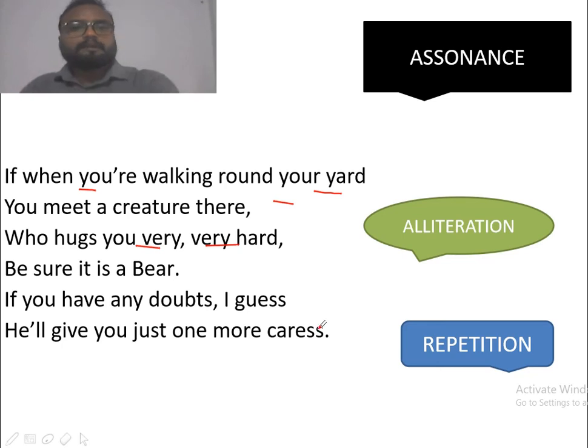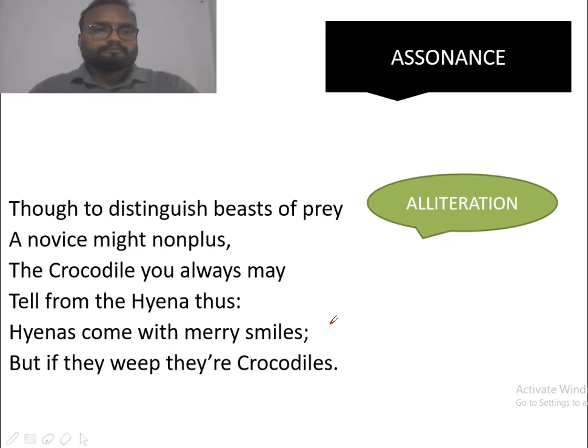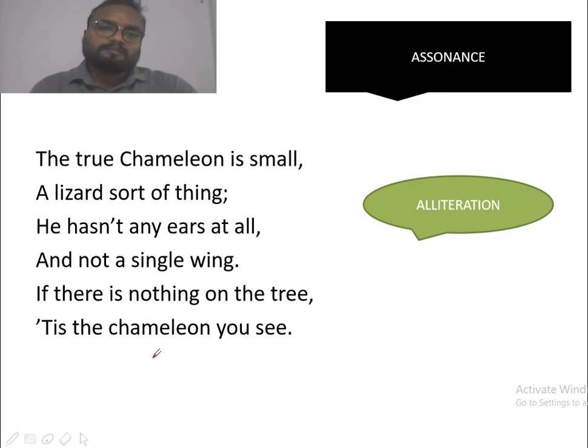Moving to the next paragraph. In this paragraph, in the last line you can see they, T sound is being repeated. So it forms an alliteration again. As I told you in the beginning, no significant literary device has been used in this poem. It's quite a simple poem. Not much has been used in this poem.